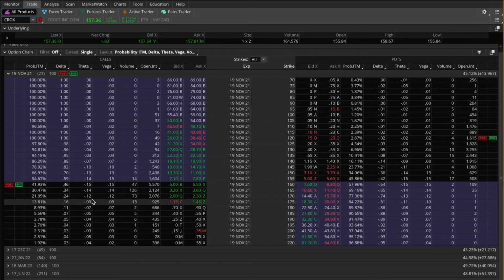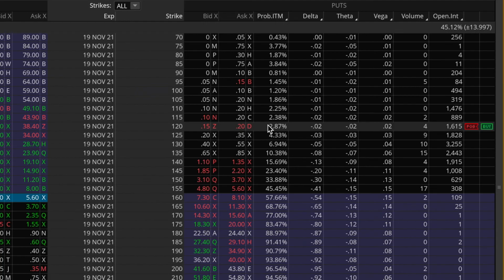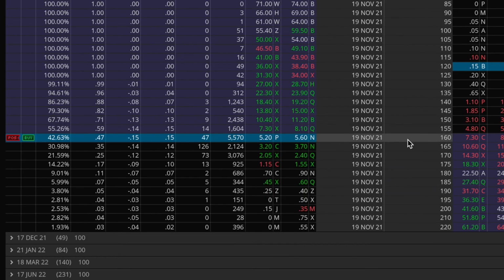So coming to the trade tab here, this is my call option. It has a 46 delta. So this is actually very high. And if you look at my corresponding put option right here, the delta is only 2. So again, even though the implied volatility crush certainly helped to offset the losses I incurred on my call option once Crocs made its move, unfortunately, the losses on the call option were still too great to make any decent profits on the strangle so far. So fingers crossed for a small downturn in the near future.